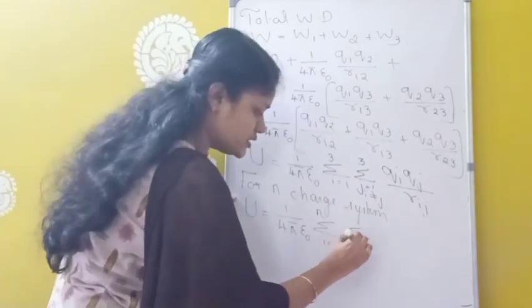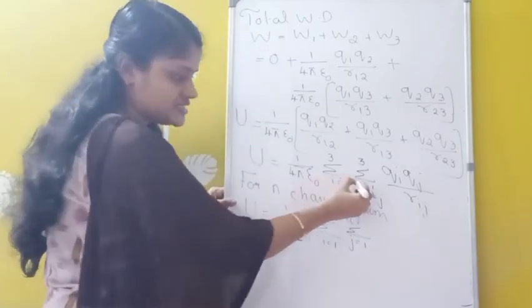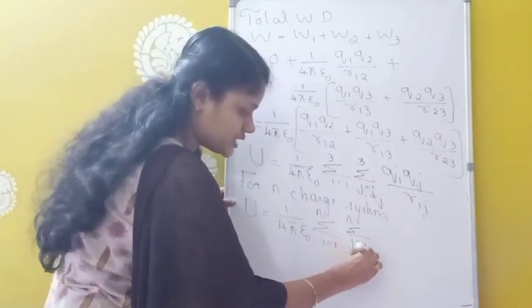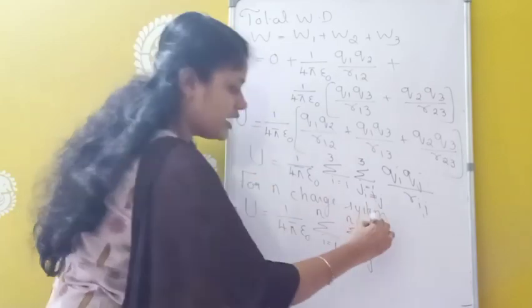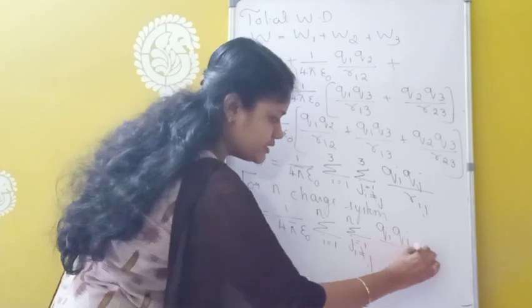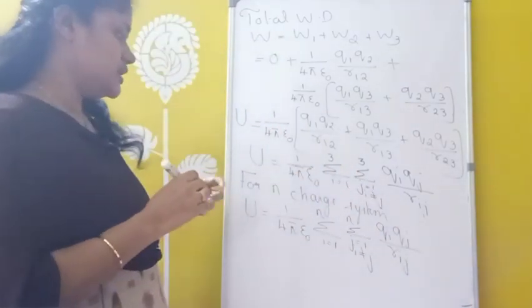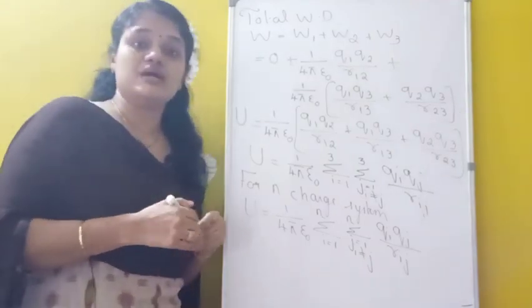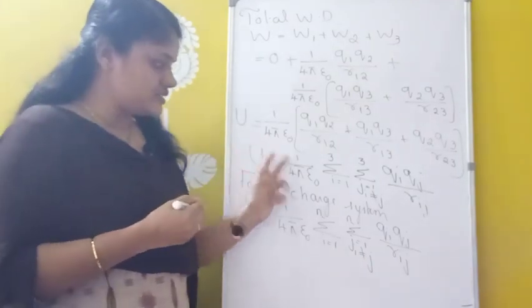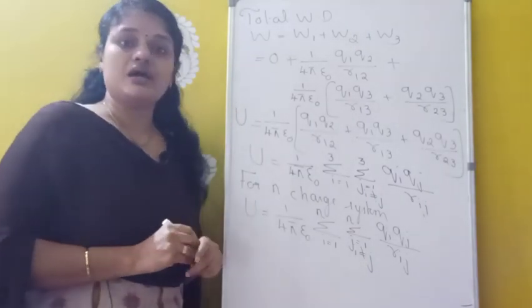Similarly, J also starts from 1 to n. But one condition is there: I not equal to J. And here Qi Qj divided by Rij. So this is the total potential energy of an n charge system. For the 3 charge system, this is the formula. And this potential is considered a scalar quantity.